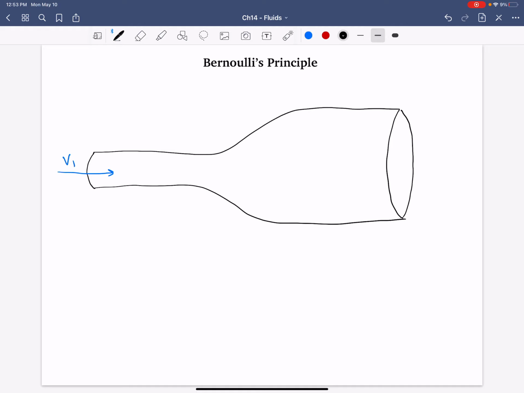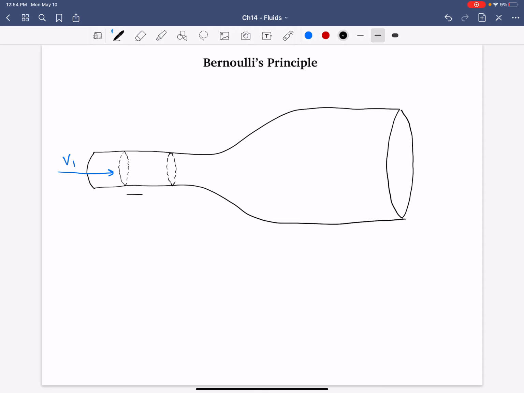we can think that there's a certain cross-sectional area of this pipe that is swept along a certain length of this pipe. Right?